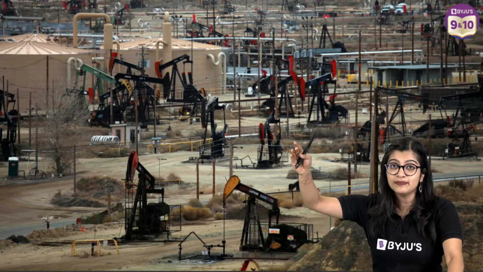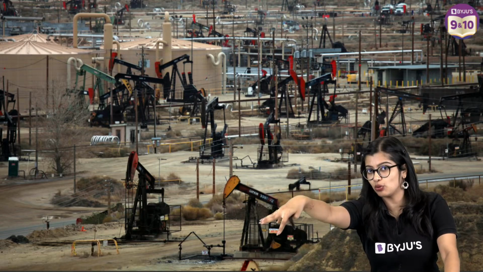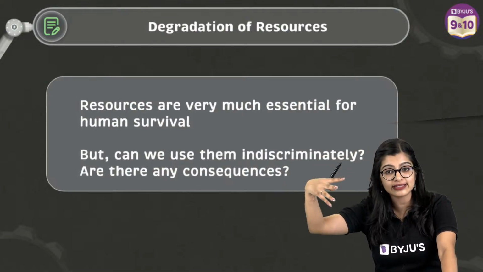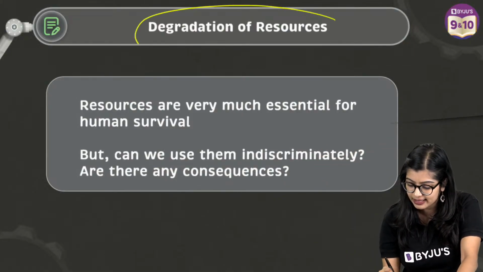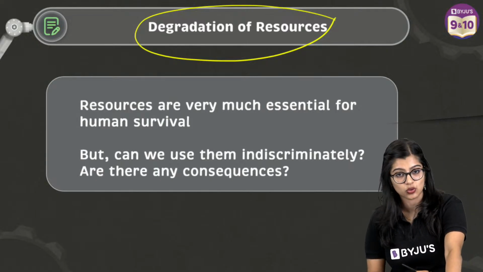So at the end of the day, these resources are being exploited to a point, right? Exploitation, what do we understand as exploitation? Utilizing it. But when you overly consume it, you will overutilize and you will degrade, right? So here eventually we see that it has led to degradation of resource, right?